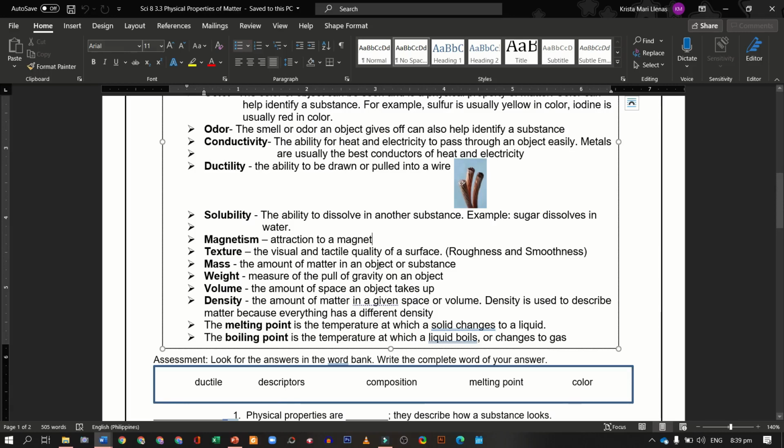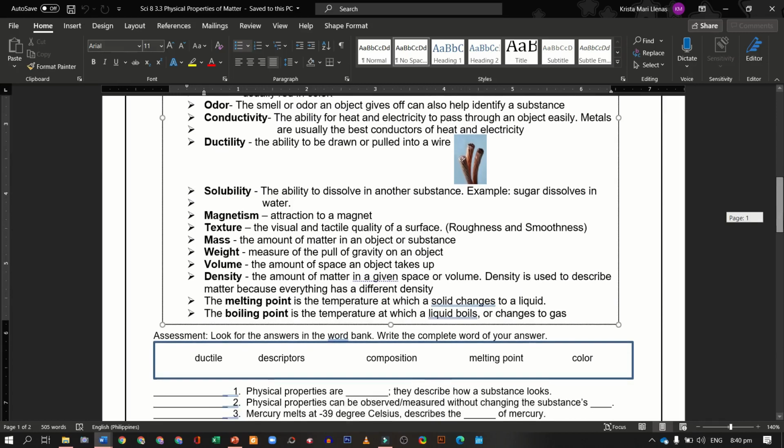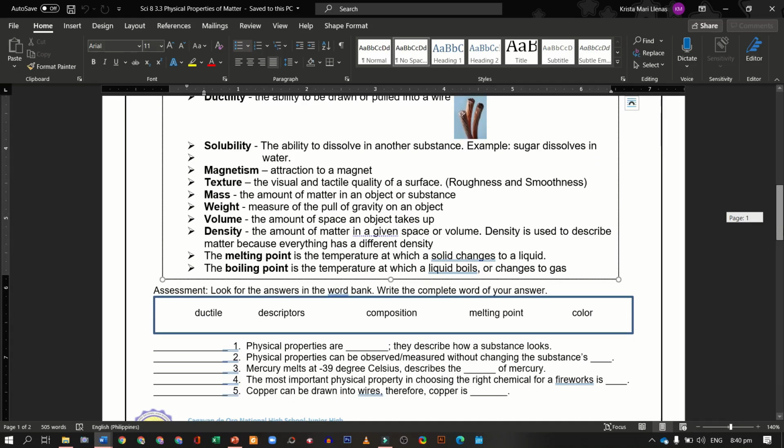Then mass is the amount of matter in an object or substance, while weight is the measure of the pull of gravity on an object, while volume is the amount of space an object takes up. Density is the amount of matter in a given space or volume. Density is used to describe matter because everything has a different density. The melting point is the temperature at which a solid changes to a liquid. The boiling point is the temperature at which a liquid boils or changes to gas.